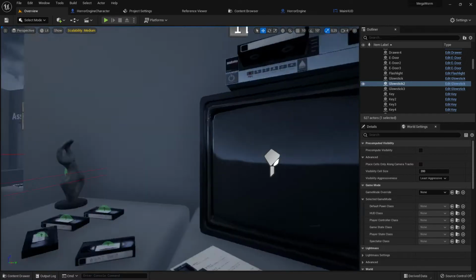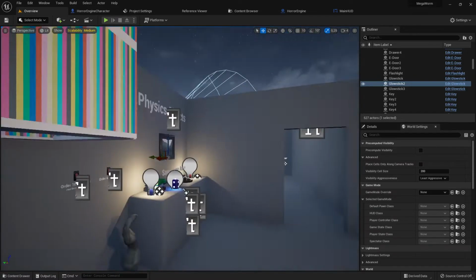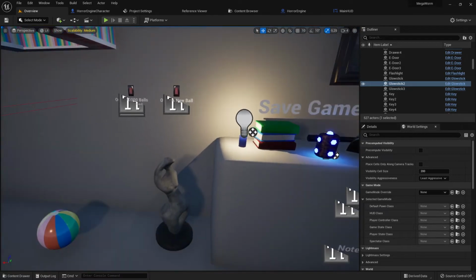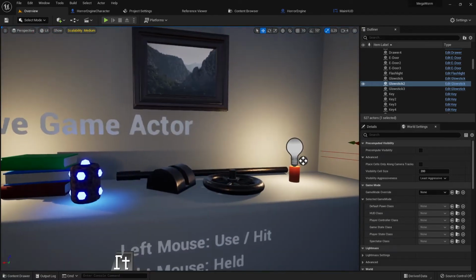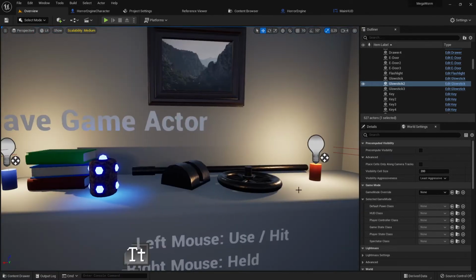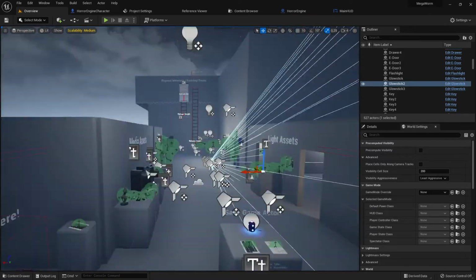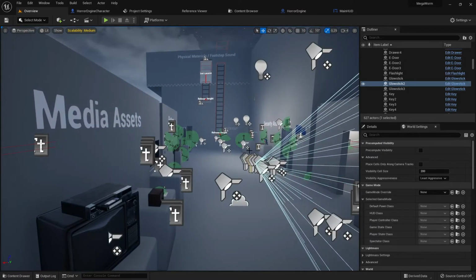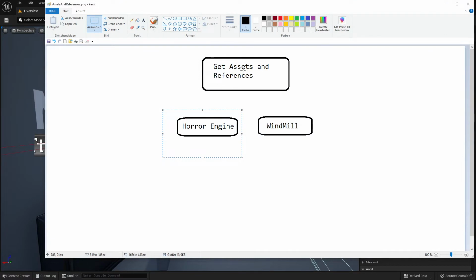And then you think about what else you need. Perhaps you need candles, books, or whatever they have provided already, which means you have not created them from scratch. And all this kind of stuff, you go here and get assets and references and make your own list of what you want to use. Because okay, here I said I want to use the horror engine. Here I said I want to use the windmill.